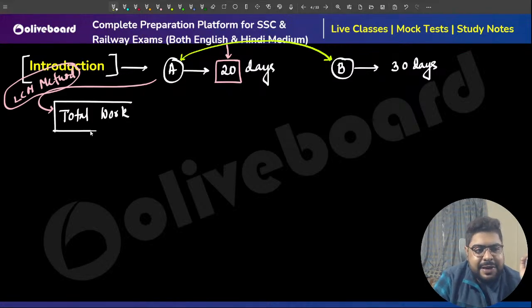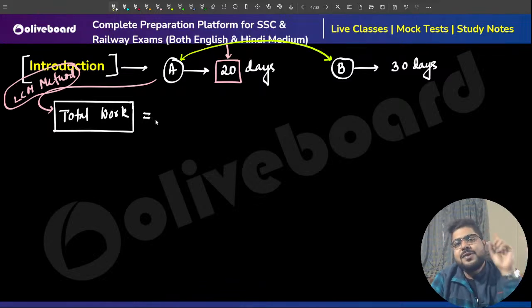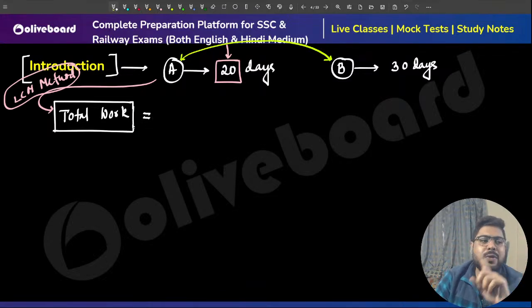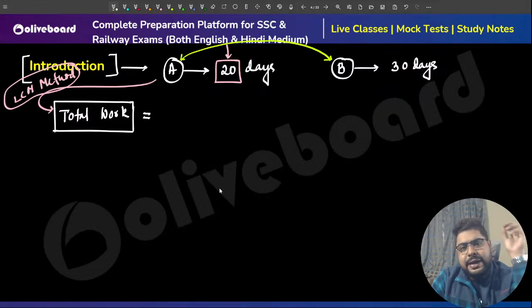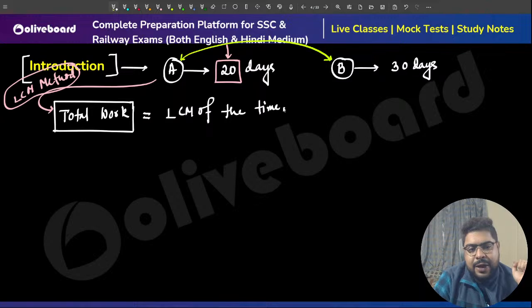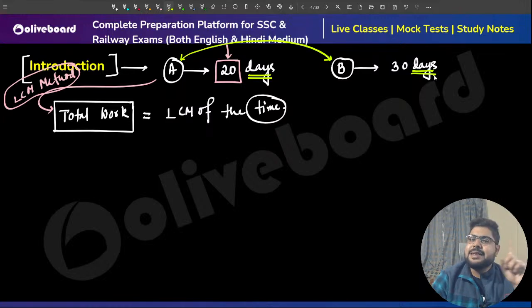Similar to your MDH concept, it also revolves around your total work only. Now, what is it saying? Take your total work as the LCM of the times given. Now, in this question, the time is given in number of days.